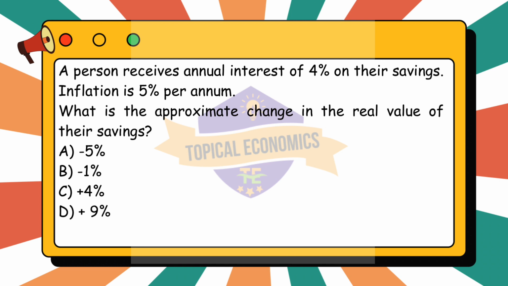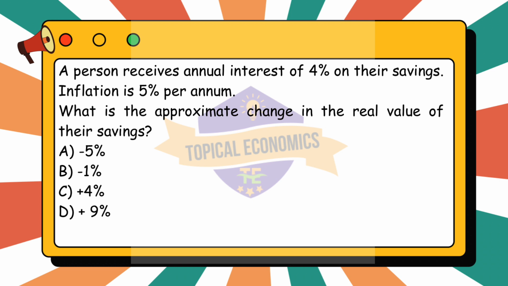To calculate the change in the real value of savings, we need to adjust the nominal interest rate for the effect of inflation. The formula for calculating the real interest rate is as follows. Real interest rate is almost equal to nominal interest rate minus inflation rate. Given nominal interest rate, annual interest on savings, equals 4% and inflation rate equals 5%. So, using the formula, real interest rate is almost equal to 4% minus 5% equals minus 1%.